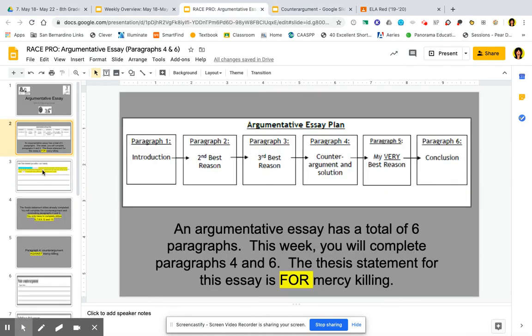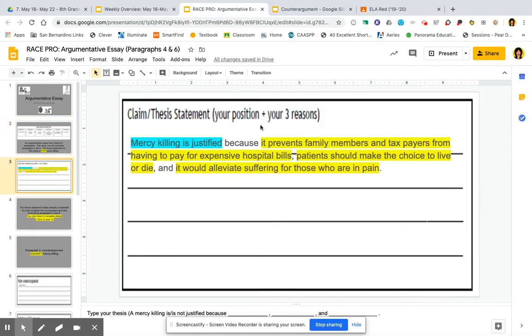So we're starting off directly with reminding you what your thesis statement is. Everybody right now is writing the same essay, and this is just so that we can help you guys write, instead of having 100 different kinds of essays that we're trying to teach at the same time, especially because we only have one live session a week. Mercy killing is justified because it prevents family members and taxpayers from having to pay for expensive hospital bills. Patients should make the choice to live or die, and it would alleviate suffering for those who are in pain.